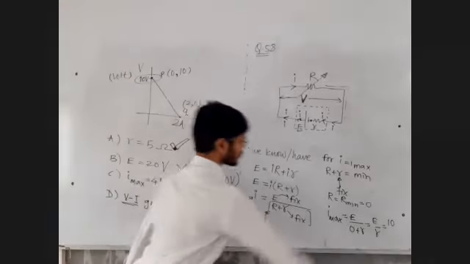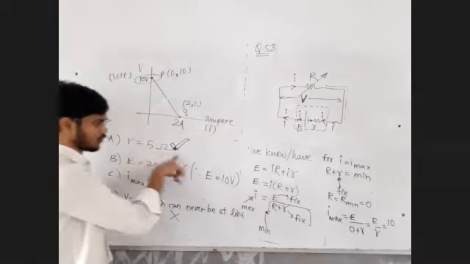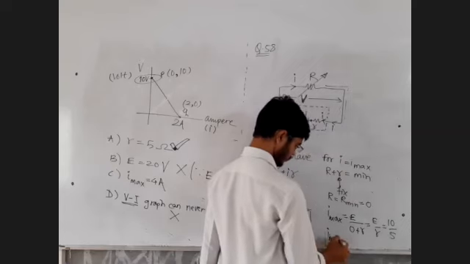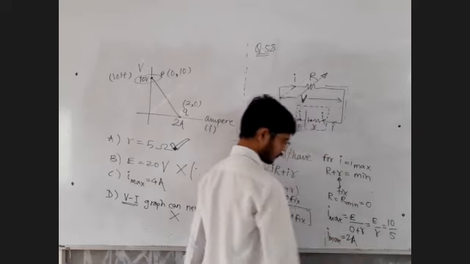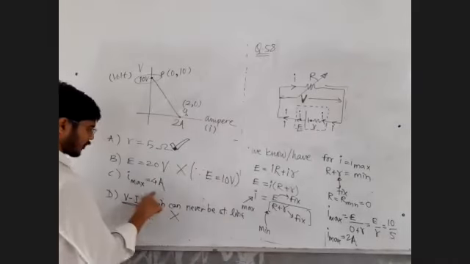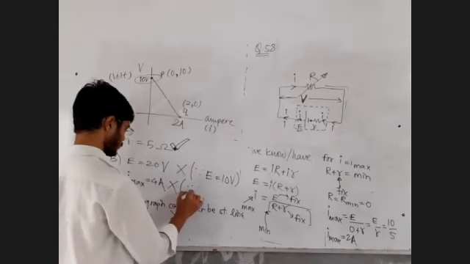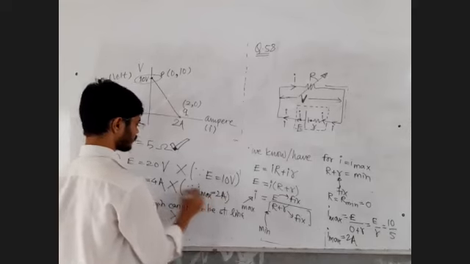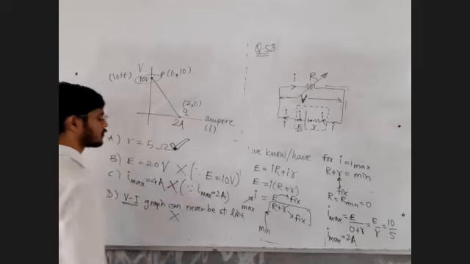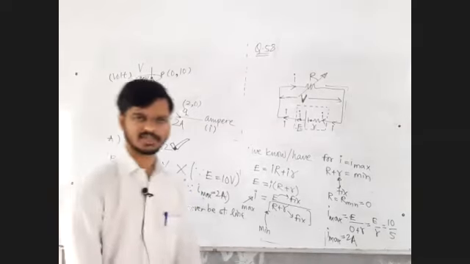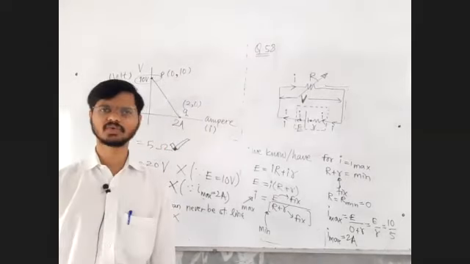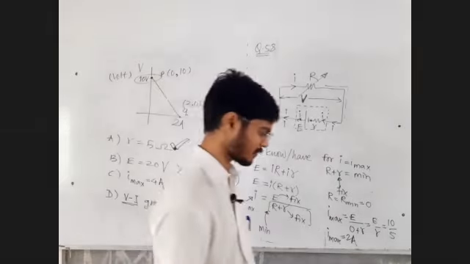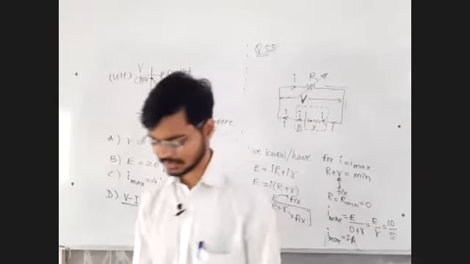What is the internal resistance of the cell? That we have found out correctly, it is 5 ohm. So what is the maximum current through the cell? That's 2 ampere, and not 4 ampere. This option is also wrong because the I max that we calculated is equal to 2 ampere. Multiple correct: verified for all 4 options. It's a type of MCQ, but you need to verify for more than one possibility. That's it.